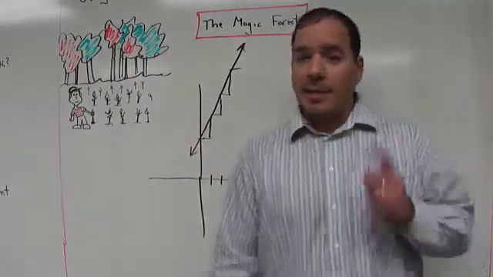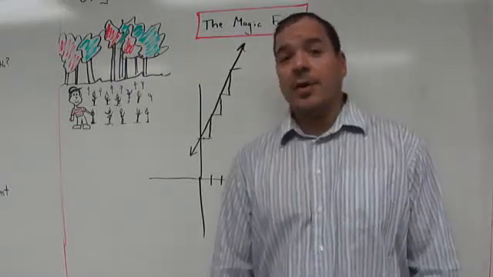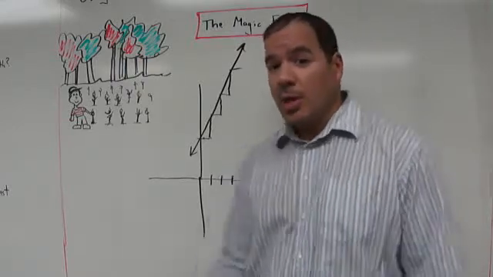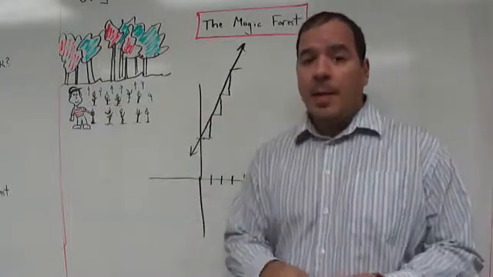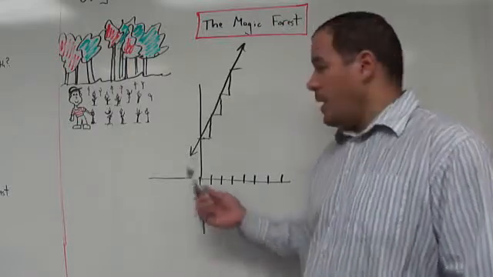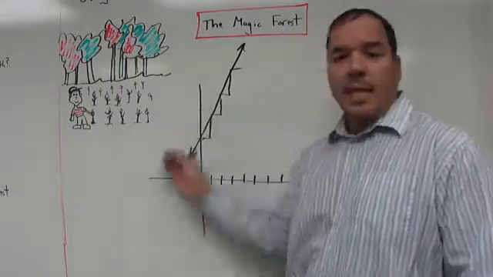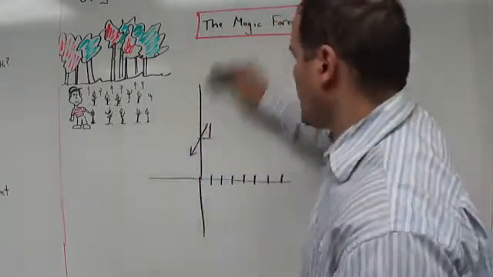So you might have guessed this already, and I hope you did. It's going to be a linear function, linear coming from the word line. It's going to produce a line if we graph the time, the days that Rupert's planting the trees, and the number of trees that he has in his forest. So let's just start from that point right there.